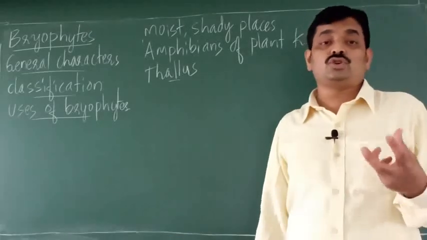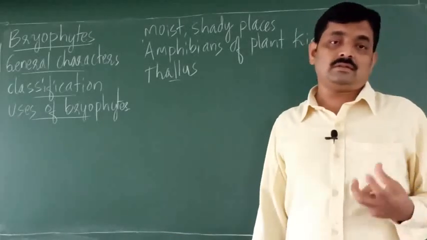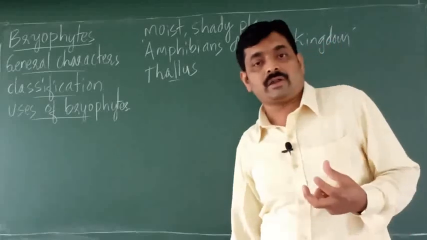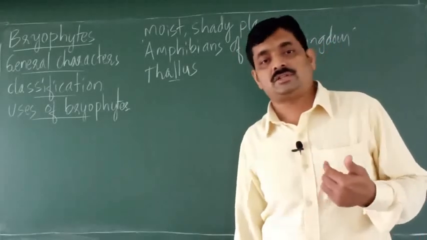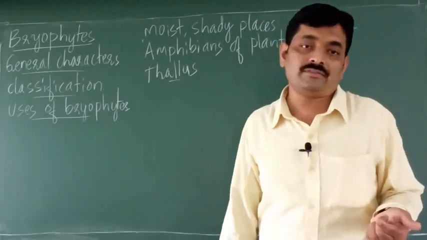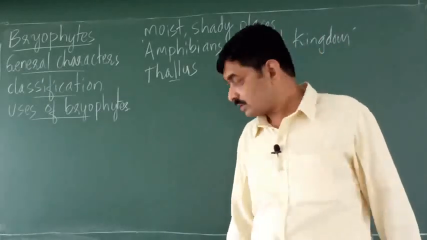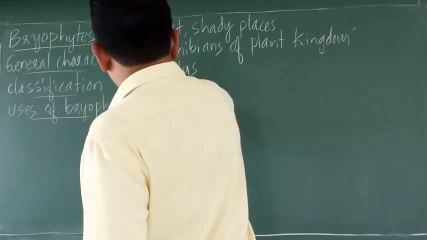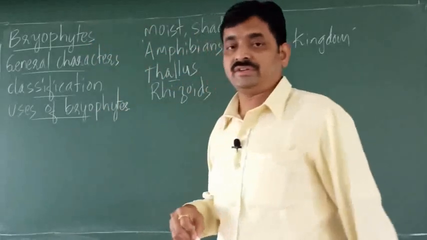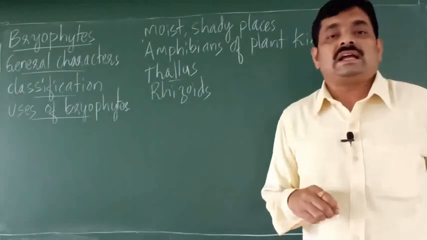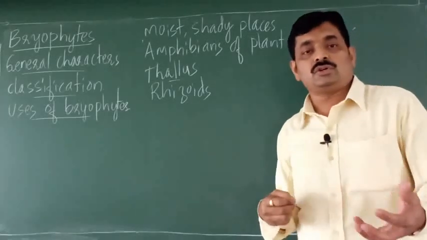So thallus is usually green, right? Thallus is usually green because it contains chlorophyll and it exhibits autotrophic mode of nutrition. Then there are structures called rhizoids. So rhizoids are similar to roots.